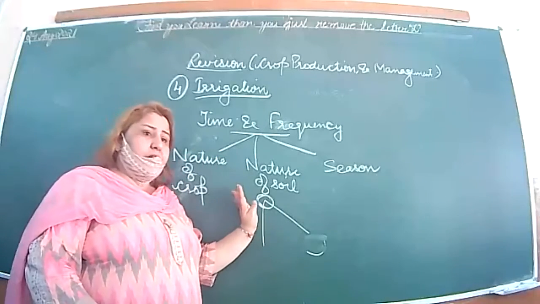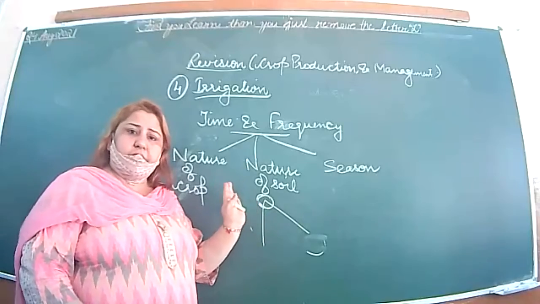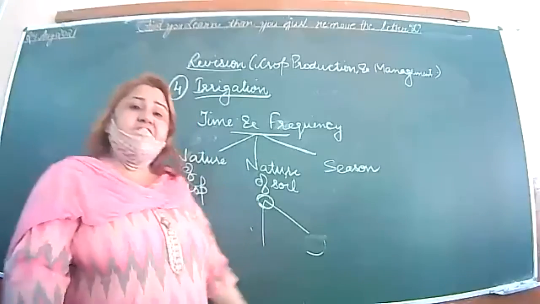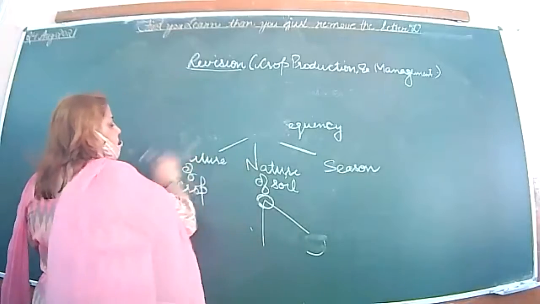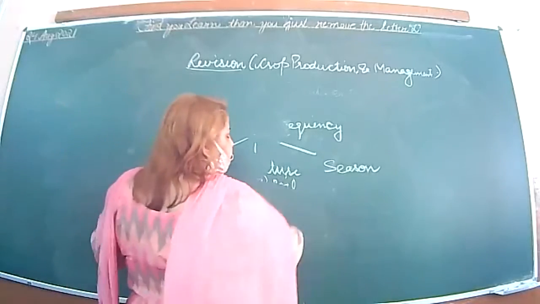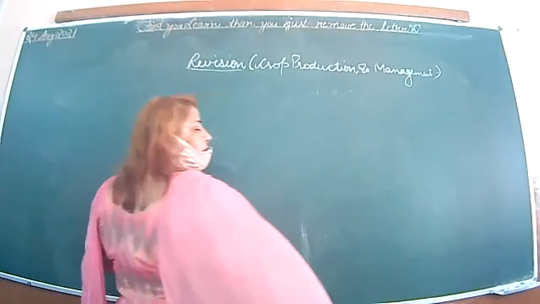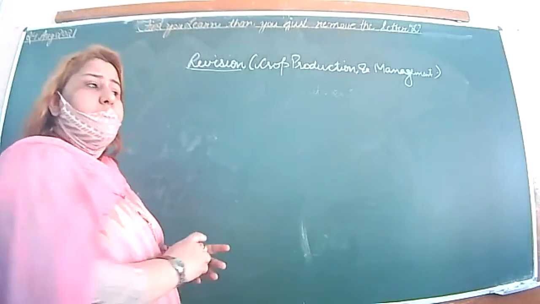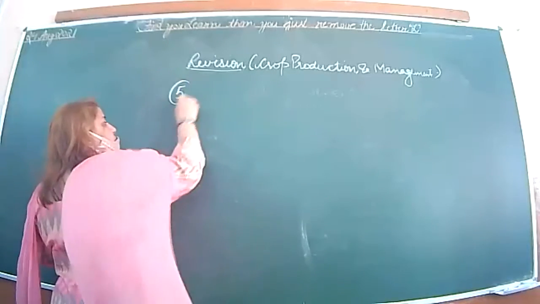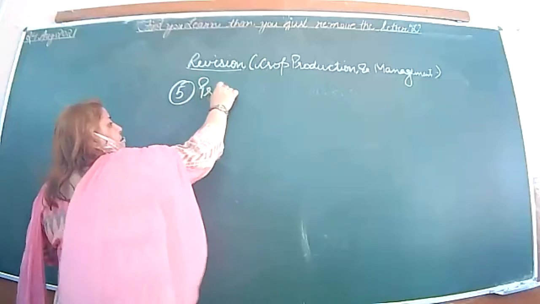ठीक है, ये कर लेंगे. Soil irrigation is okay. Now the protection. The fifth step is protection. Protection is what? That to protect the crops from which? कहाँ से बचाना? Why we need the protection? हमें protection क्यों चाहिए?